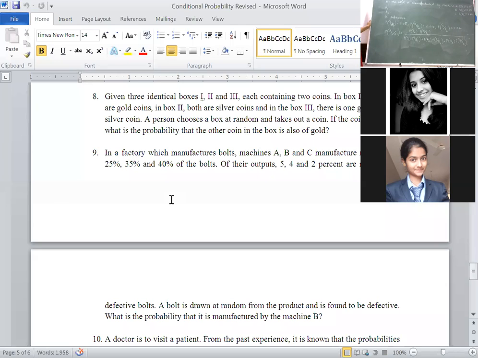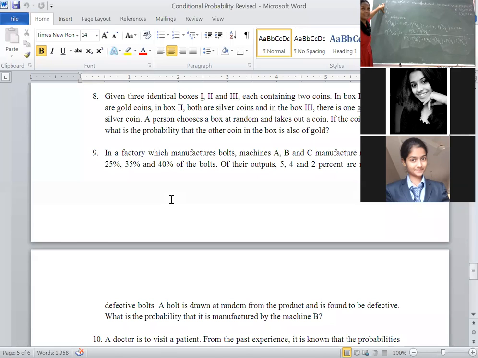that is machines A, B and C. Bolts manufactured by machine A, that's why we have considered the event name as B1. Bolt manufactured by machine B, that's why we are considering it as B2. Machine C manufactures bolts, that is considered as B3. Corresponding percentages are given in the problem. For machine A 25%, for machine B 35%, for machine C 40%. That's why 0.25, 0.35 and 0.4.